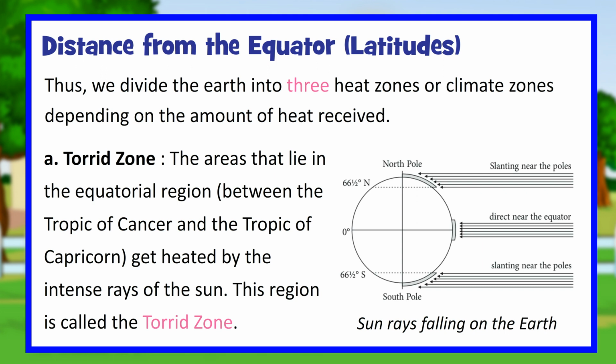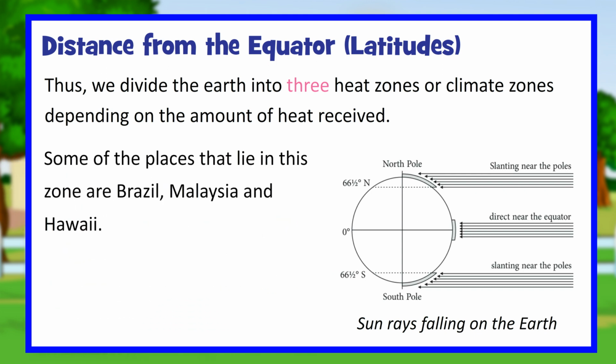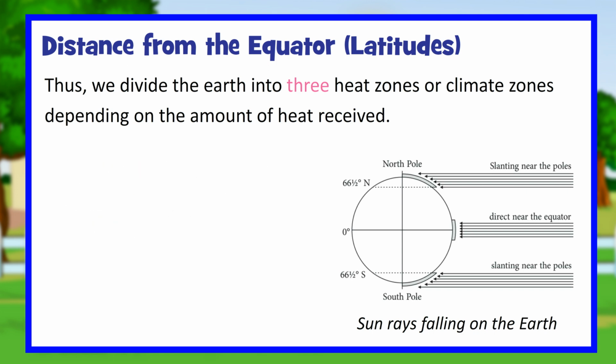A. Torrid zone. The areas that lie in the equatorial region, between the Tropic of Cancer and the Tropic of Capricorn, get heated by the intense rays of the sun. This region is called the torrid zone. Some of the places that lie in this zone are Brazil, Malaysia, and Hawaii.